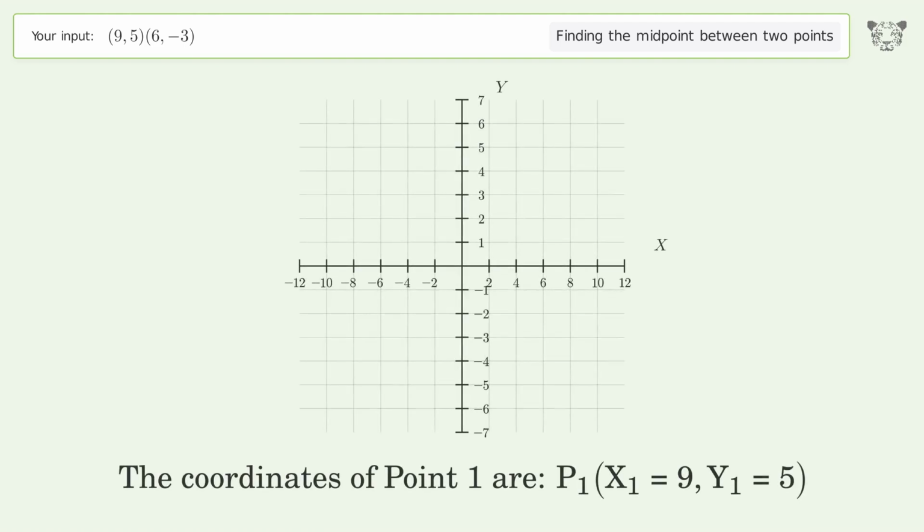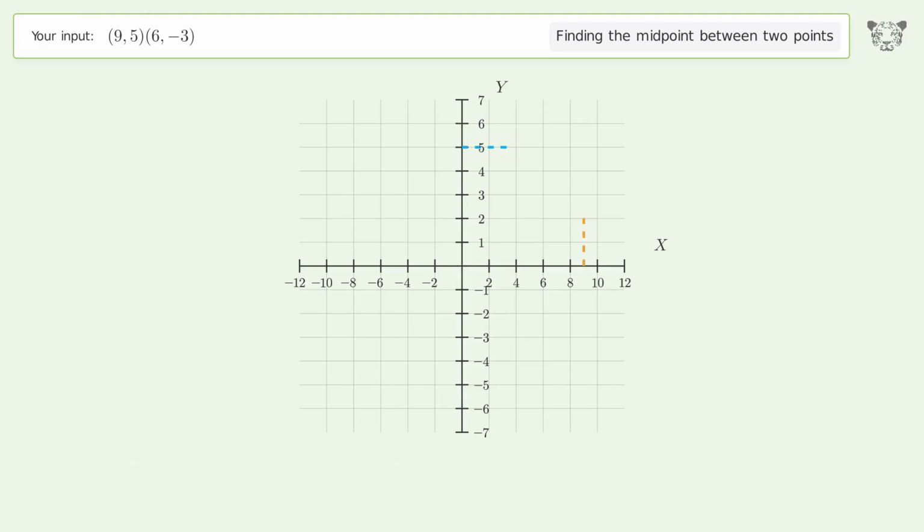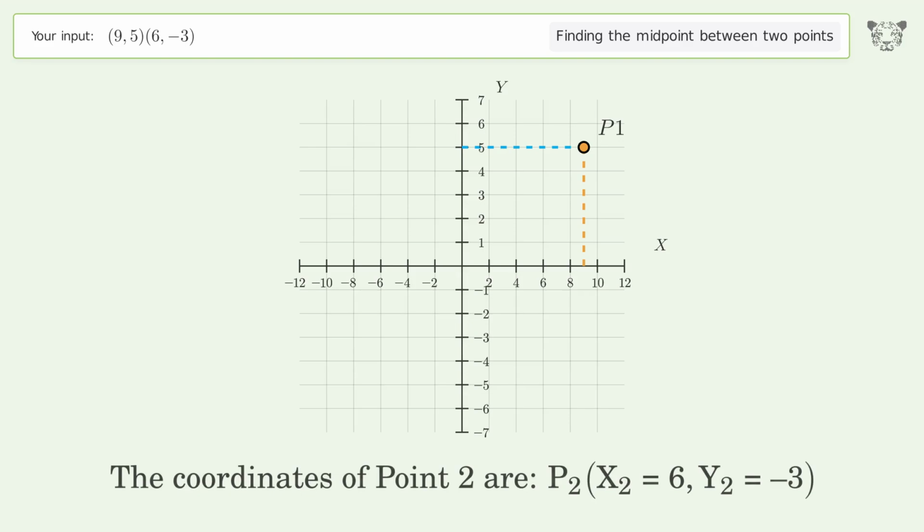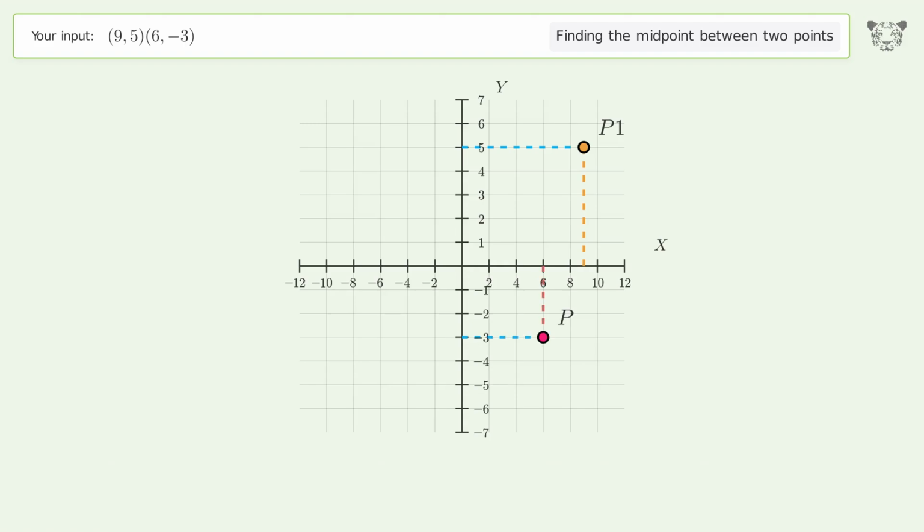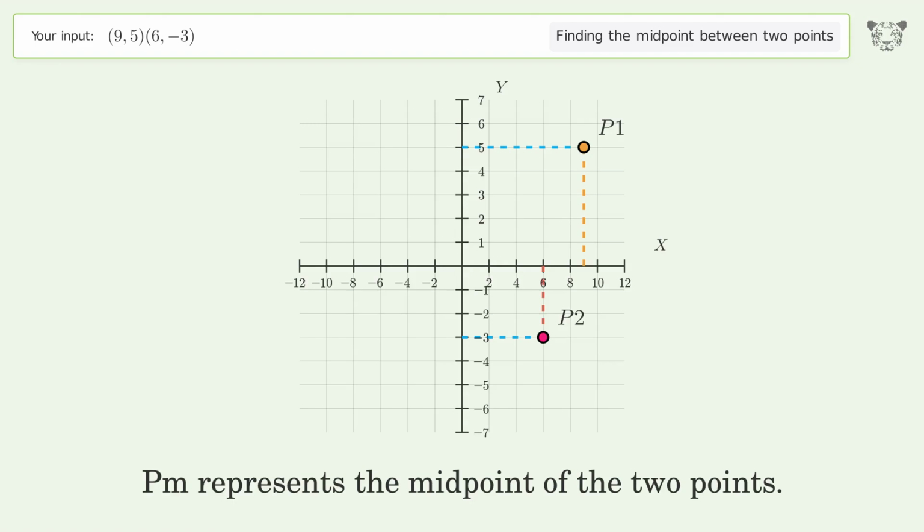The coordinates of point 1 are x1 equals 9, y1 equals 5. The coordinates of point 2 are x2 equals 6, y2 equals -3. PM represents the midpoint of the 2 points.